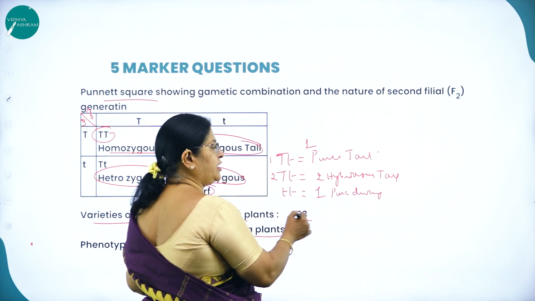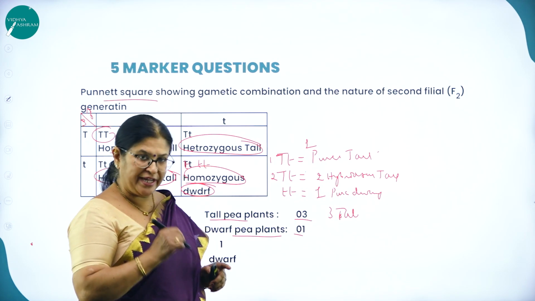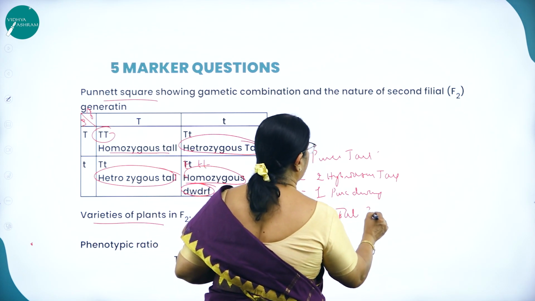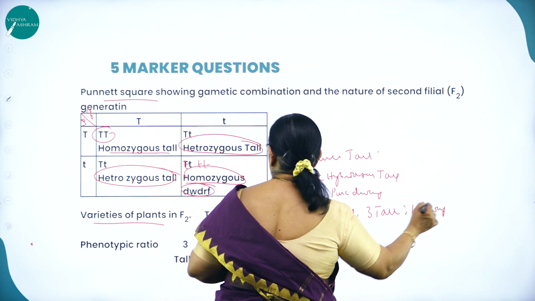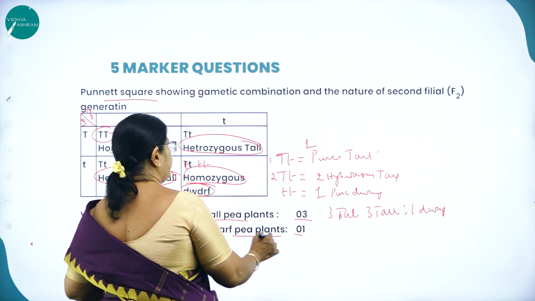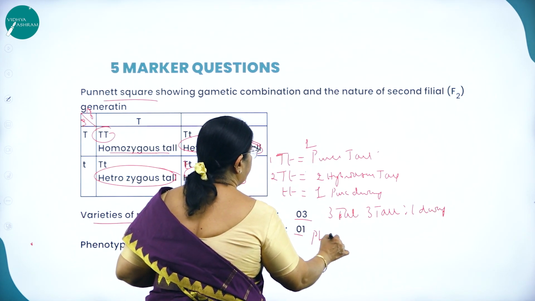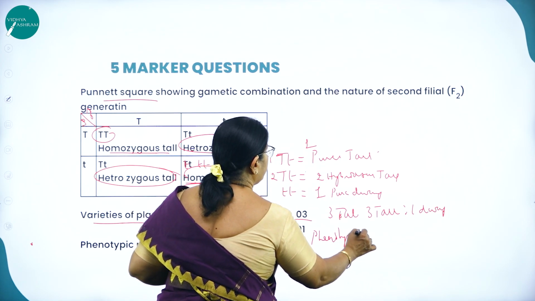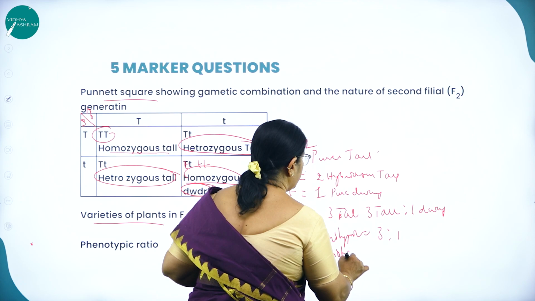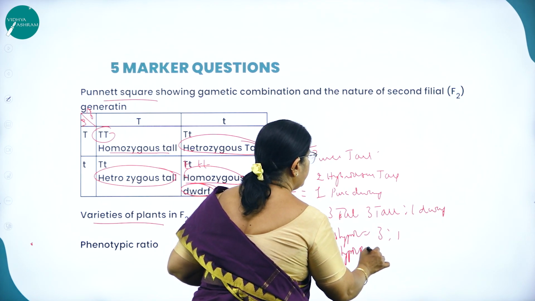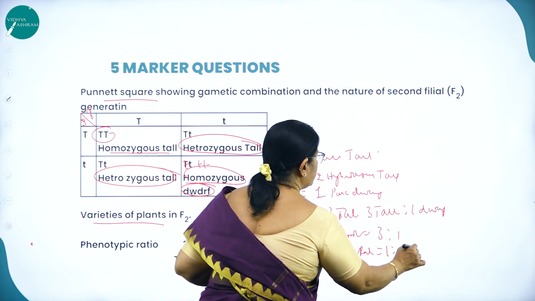When you take the phenotypic ratio, 3 tall is to 1 dwarf. So the phenotypic ratio is 3:1. What will be the genotypic ratio? The genotypic ratio will be 1:2:1.